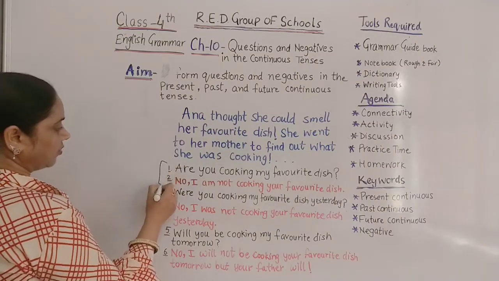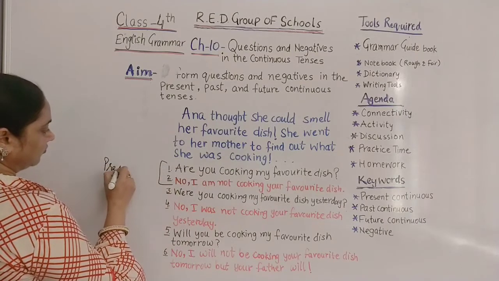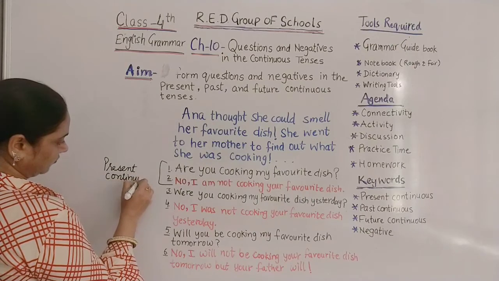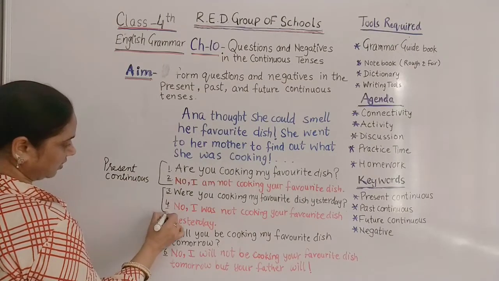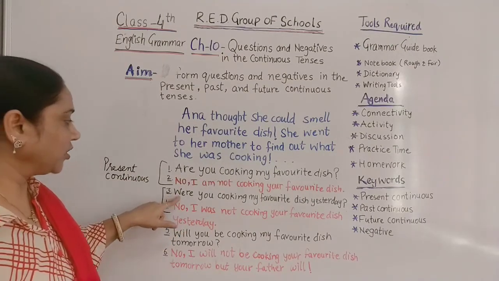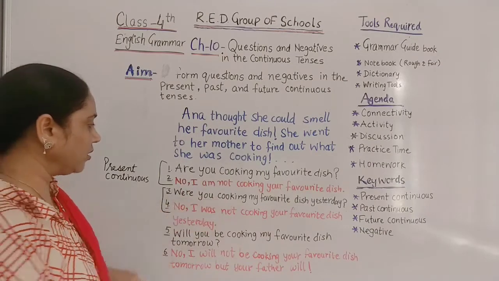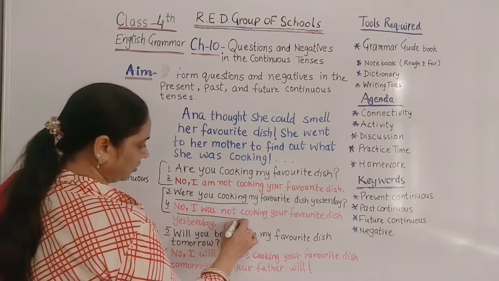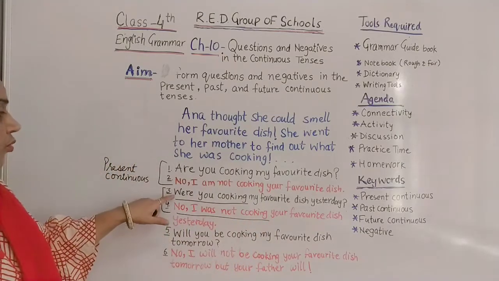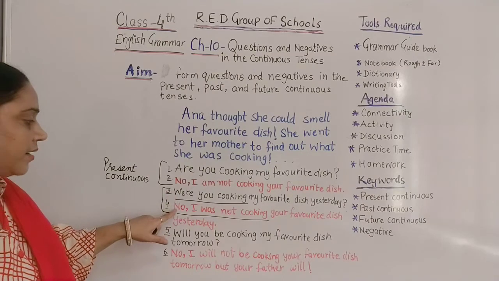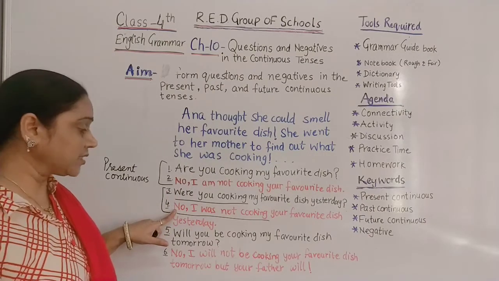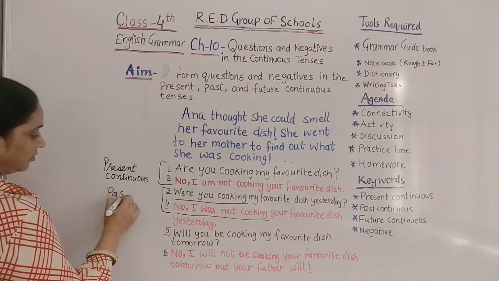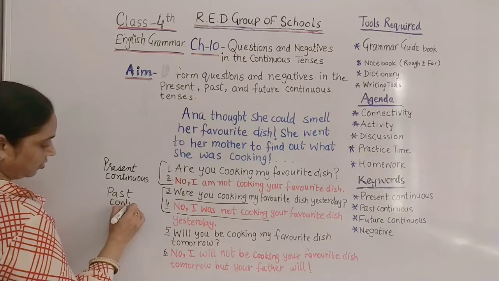This is present continuous. And what do we notice in the third and fourth sentence? The question, that is, were you cooking? And no, I was not cooking. It means both the question sentence and the answer sentence, that is in negative, both are in past continuous tense.